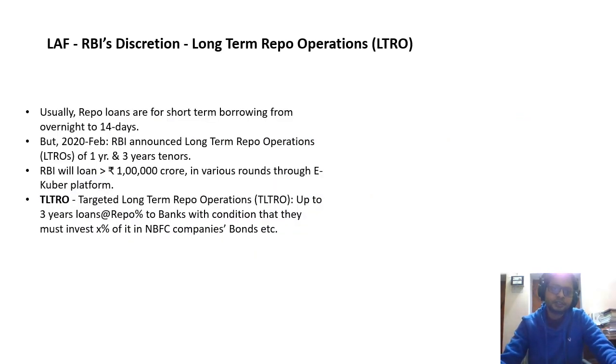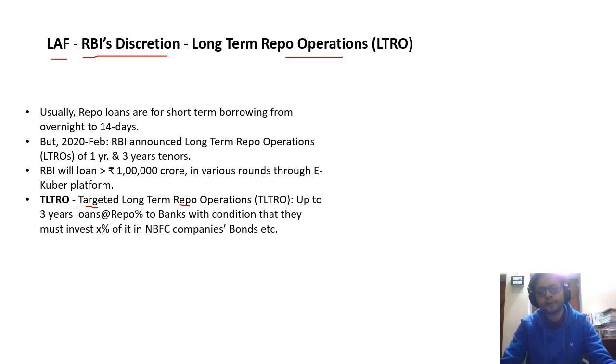So next one is again liquidity adjustment facility, but it is on the basis of RBI's discretion. Earlier we saw that repo rate and reverse repo rate were on the basis of the bank's discretion. If the bank's client wanted, they could do it. But if RBI wants, at a point of time, if there is excess money in the economy, I have to suck the liquidity. I have to pass the liquidity like that. It can also do these operations under the liquidity adjustment facility, which are generally termed long-term repo operations and targeted long-term repo operations. What is this?